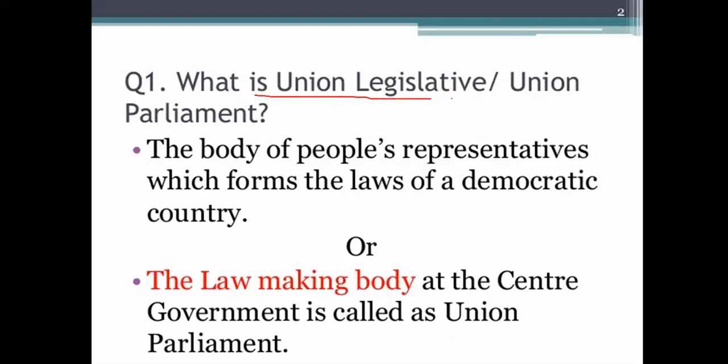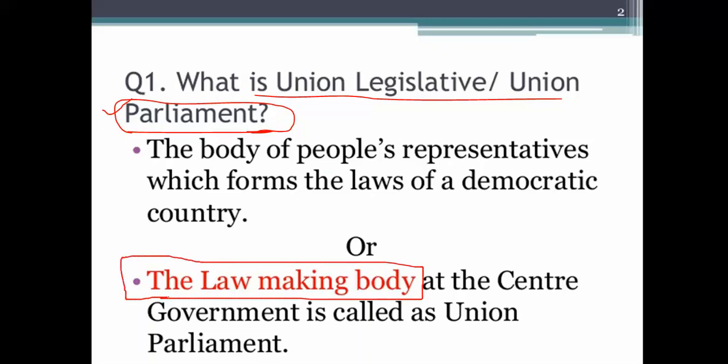Now, what is the Union Legislative or Union Parliament? Actually, the Union Parliament is the body elected directly by the people of India. Through direct election, the members of the Union Parliament are elected. And what is the chief function of the Union Parliament? The chief function of the Parliament is lawmaking. It is a lawmaking body. All the laws and regulations of the country are passed by the Parliament. So the Parliament is the chief lawmaking body. It is also called the Union Parliament.